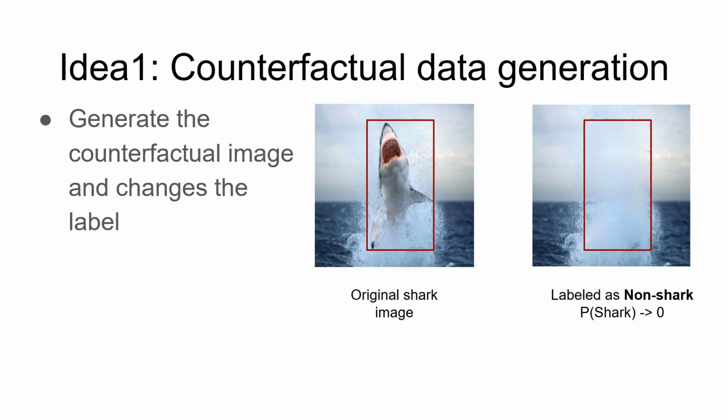So here is a shark jumping out of the sea, and here we remove the shark within the bounding box and inpaint it with a conditional generative model. Then we label this image as non-shark and let the probability of shark go to 0. So the idea is that when the model faces this background, it should not predict this image as shark.